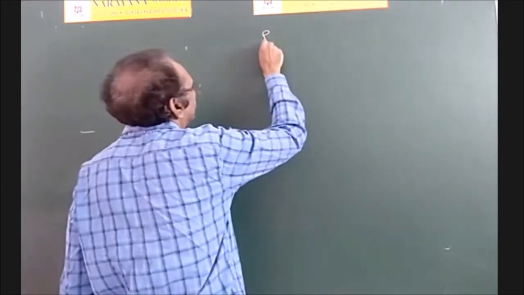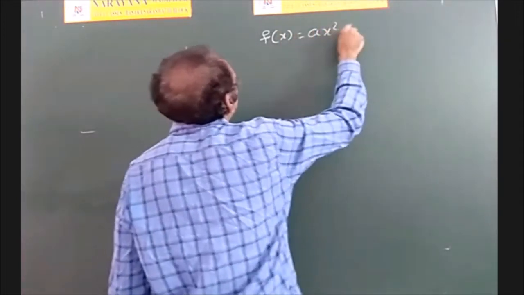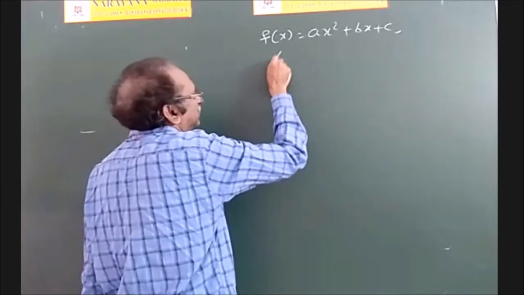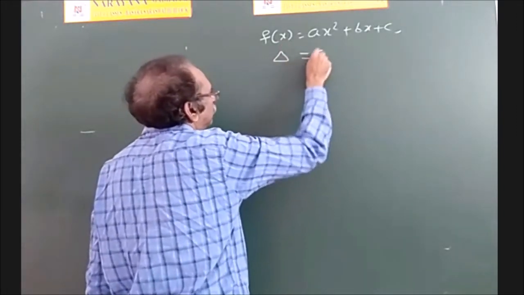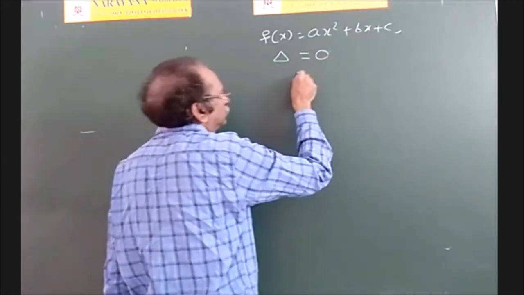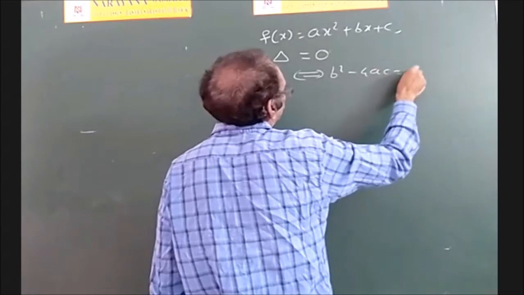And see now case 2. So what is that case? f(x) is equal to ax square plus bx plus c. And what is the case? Delta is equal to 0. So what is meant by delta is equal to 0? b square minus 4ac is equal to 0.